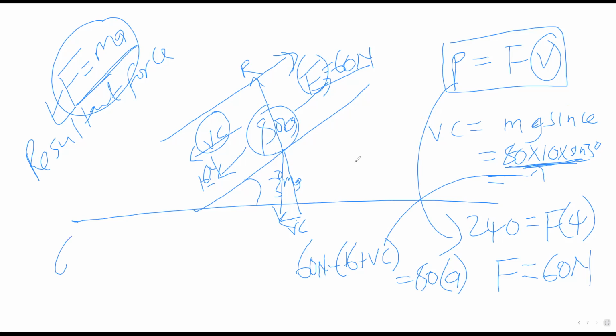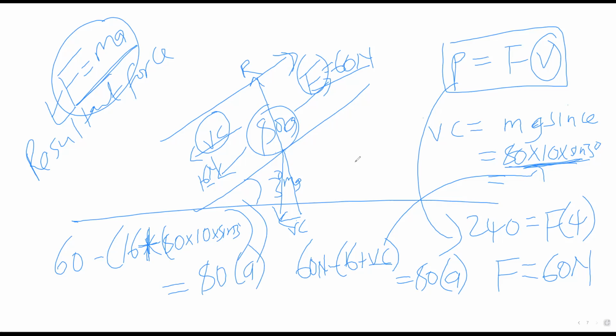So we're going to have 60 minus 16, sorry, this is plus here, so plus 80 times 10 times sine 30 degrees. That's what we have, right? And this is equal to 80 times acceleration, and that's what we are finding. So now you can see this is a number, this is a number, this is a number, and this is the variable that we are solving for.